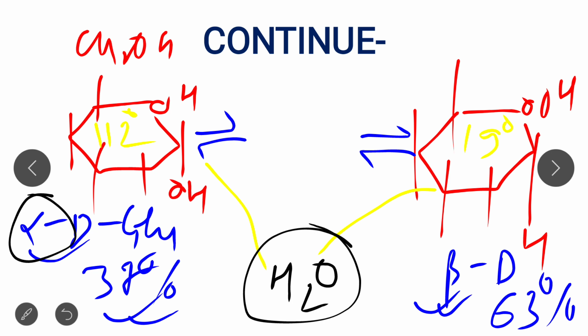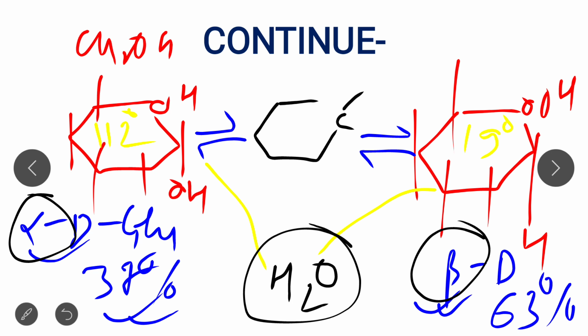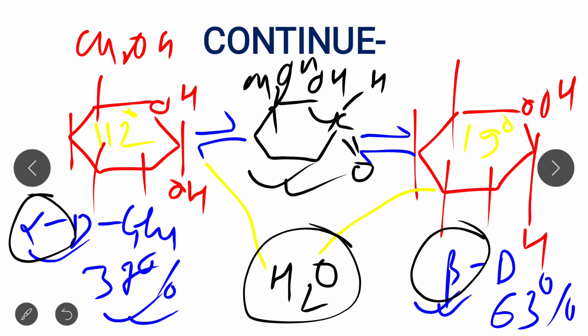So in aqueous solution, the interconversion of alpha and beta D glucose via the open chain structure gives an equilibrium mixture. See, this is the open structure. This structure will form when we dissolve this molecule. This structure is known as D glucose. So in aqueous solution, the interconversion of alpha and beta forms via the open chain structure to give an equilibrium mixture is known as mutarotation.